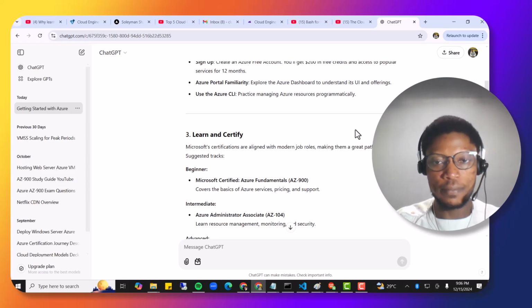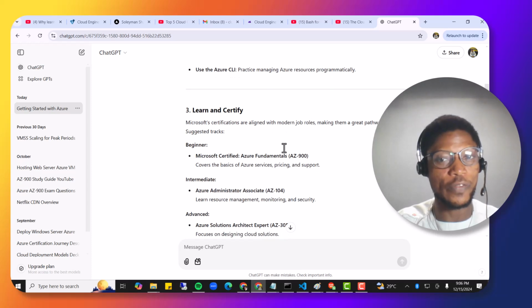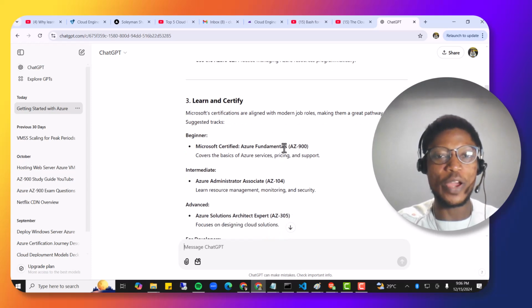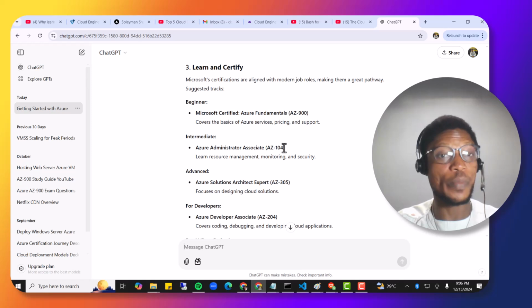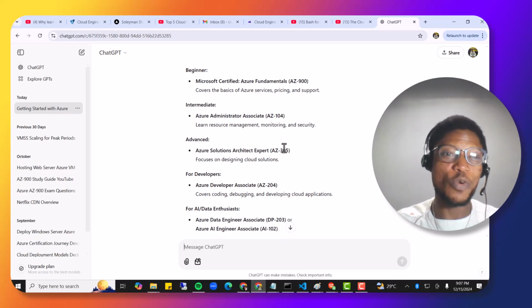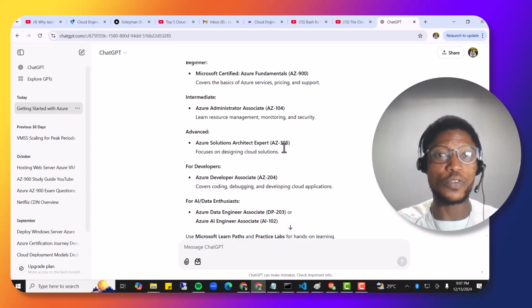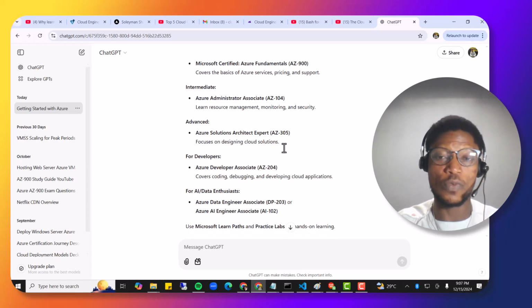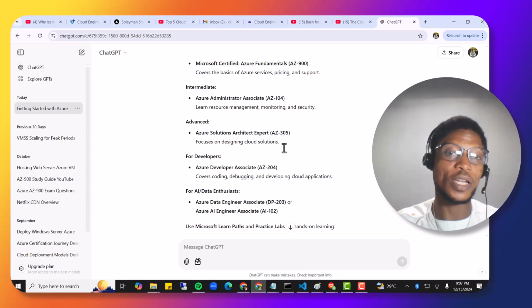So if you are to get some of the fundamental certifications, like you have in my pitch in this environment, you notice that we have the Microsoft Azure Fundamentals, which is the AZ-900. So it covers just the basics, right? It covers Azure services, the pricing model, and also support. Though going forward, there are more advanced exams to write. That's if you want to really go into DevOps, which is the AZ-400. You want to go into the developer side of things.